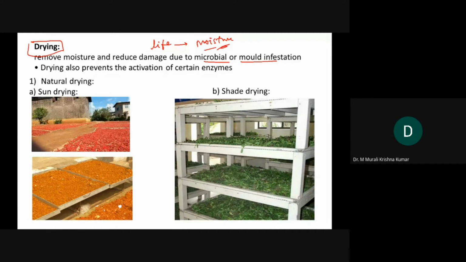So whenever there is a possibility, open drying is done for some of the materials like curcuma as well as mirchi. In some cases, because here we are exposing the material to sun rays, if the material is photoactive or photodegradable, then it is always preferred to go for shade drying. Here we maintain temperature and humidity control in the chambers, so thereby we can control the degradation of plant material during drying.